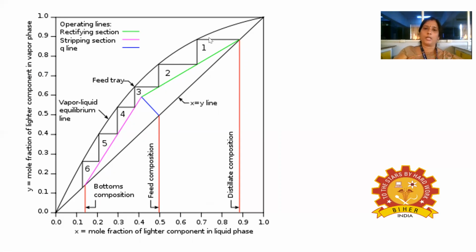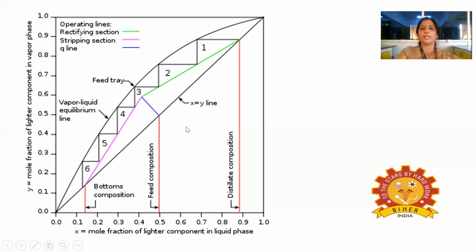Like that we draw the steps, and after drawing the steps, we can number them 1, 2, 3, 4, 5, 6. So here the number of steps is 6, and since 6 steps are there, the number of trays can be calculated from the formula, number of trays equals number of steps minus 1.